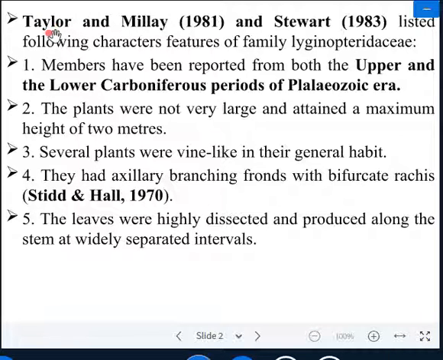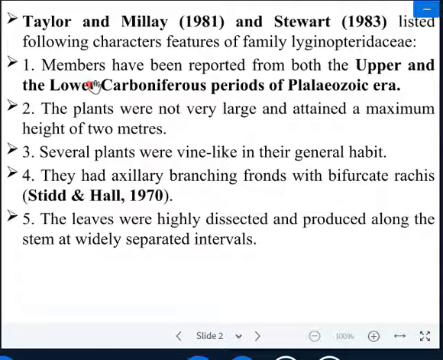As you know very well, very famous paleobotanists Taylor and Millay, 1981, and Stewart, 1983, mention some important diagnostic features of the family Lyginopteridaceae.